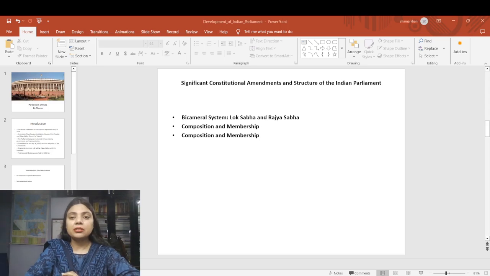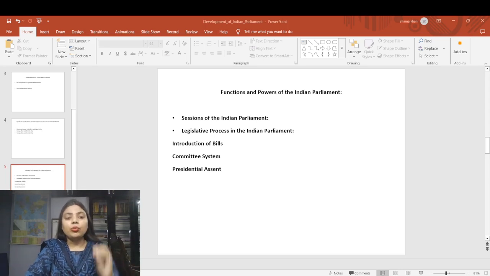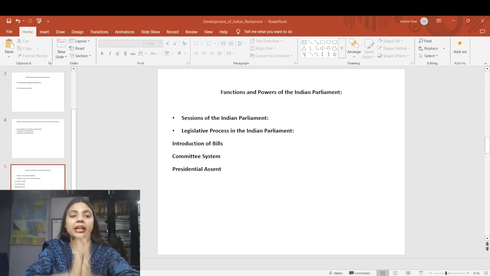Let's move to the next part, where we are going to see the functions and powers of India's Parliament. The role, power and functions of the Parliament of India include a vast range of areas, encompassing lawmaking, representation and oversight of government. Parliament plays a crucial role in shaping the nation's laws and policies, ensuring that the government remains accountable to the people. Let's first look at the sessions of the Indian Parliament.